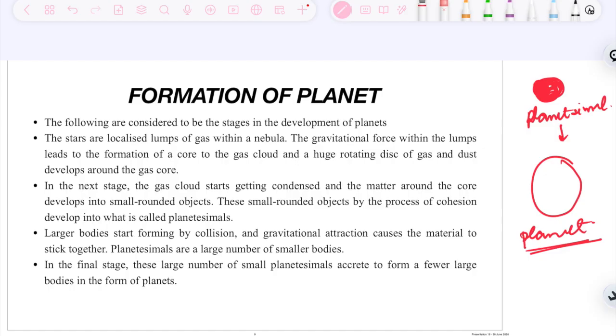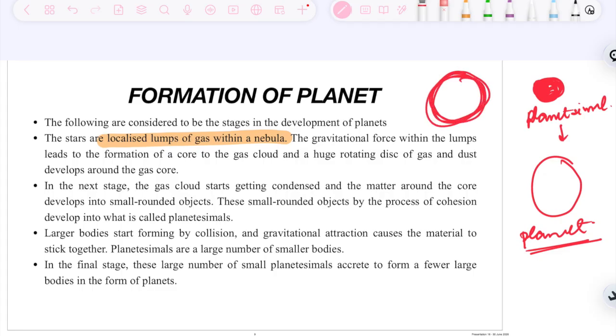Now let's study in detail the formation of planets. The following are considered to be the stages in the development of a planet. We have already understood what stars are and how they are formed in the previous slide. Stars are localized lumps of gas within a nebula, and which gas? Mostly hydrogen. The gravitational force within the lumps leads to the formation of a core to the gas cloud, and a huge rotating disk of gas and dust develops around the gas core. So what is this saying? This is saying that this is a star.